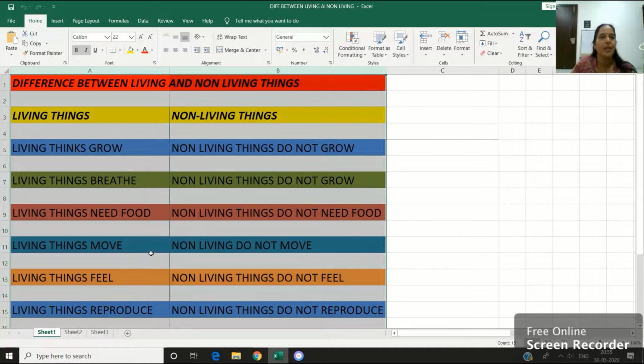Living things move. Living things generally move from one place to another place. Non-living things do not move. They are in a still condition. Living things feel, which means they respond to stimulation. Living things are sensitive. They are responsive to stimulations. Non-living things do not feel. They are not sensitive and do not respond to stimuli. Living things reproduce, which means they develop young ones of the same kind. Non-living things do not reproduce.